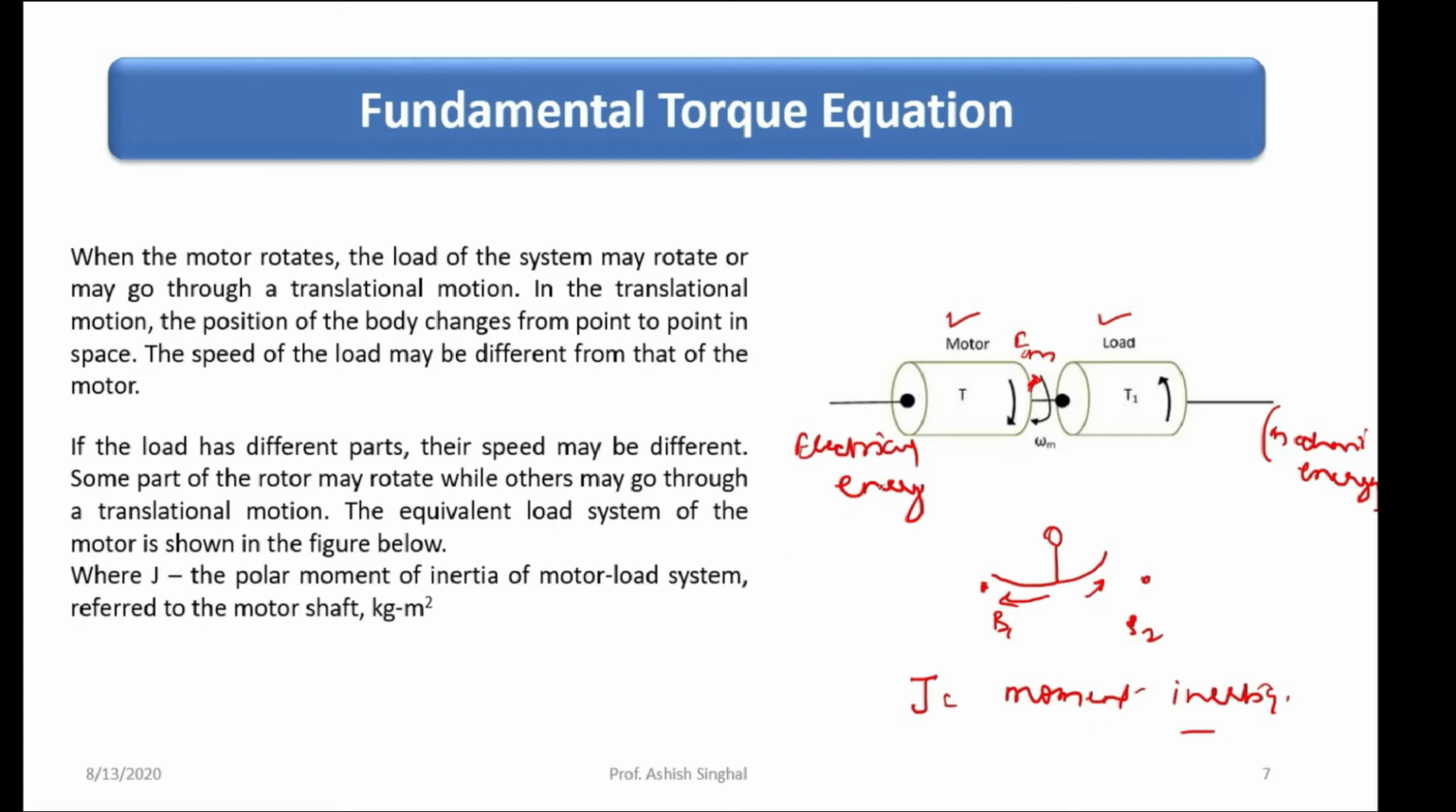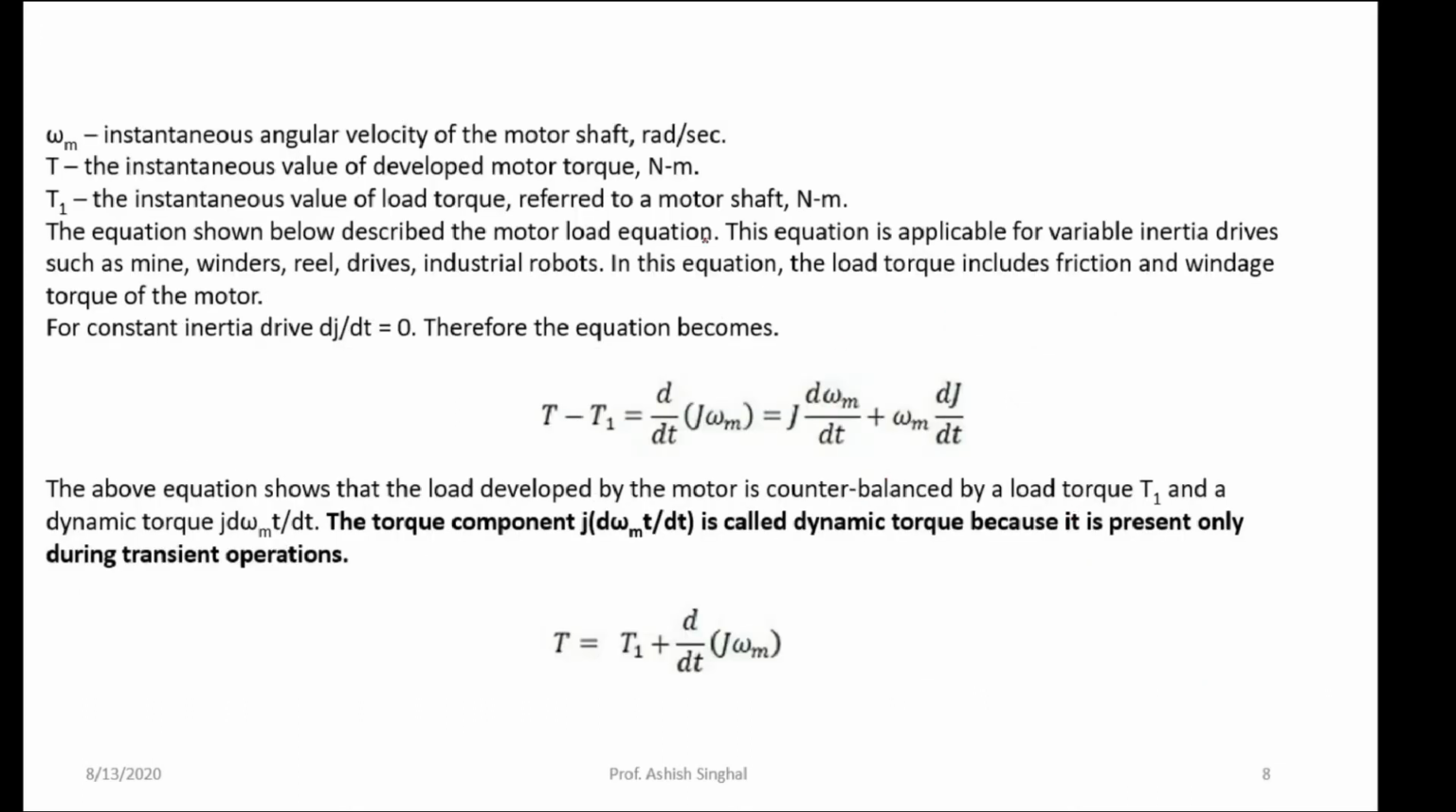This is a motor coupled to the load, rotating in the clockwise direction. The load will rotate in the same direction, and the translation motion will also be in the same direction, because the motor is converting electrical energy to mechanical energy. Here, omega m is the instantaneous angular velocity of the shaft, in radians per second. T is the instantaneous motor torque, in Newton meters.